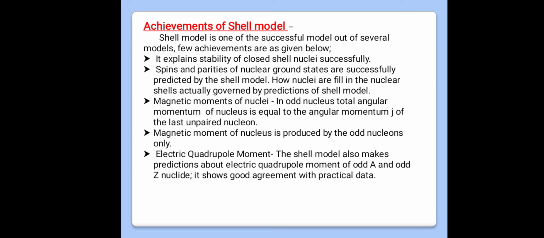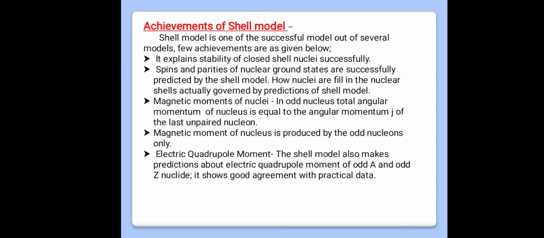Similarly, for finding the magnetic moment of odd nuclei, the total angular momentum of such nuclei is nothing but the angular momentum of that last unpaired nucleon. Similarly, the magnetic moment of the nucleus is produced by the odd nucleons only.